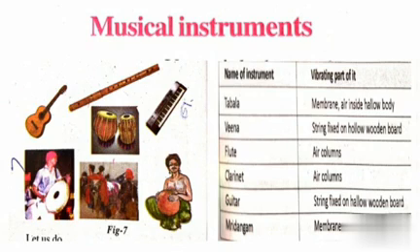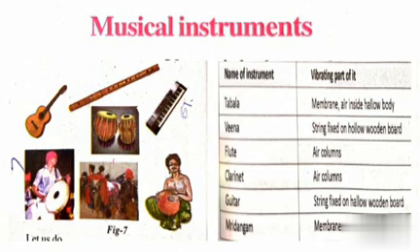Can you name the instruments for which more than one part is responsible for the production of sound? Yes, in tabla and mridangam more than one part is responsible for the production of sound.